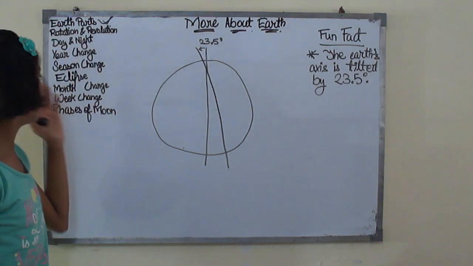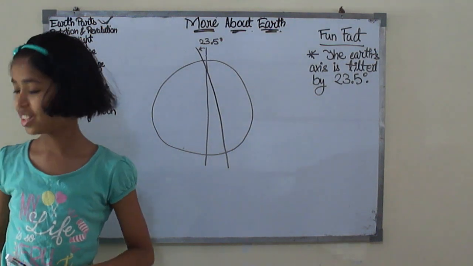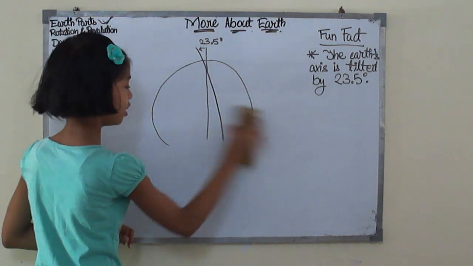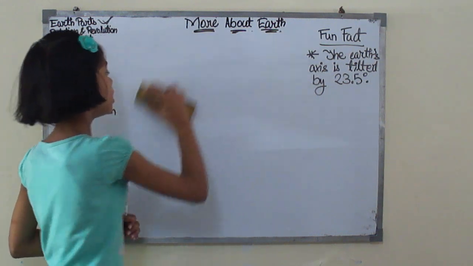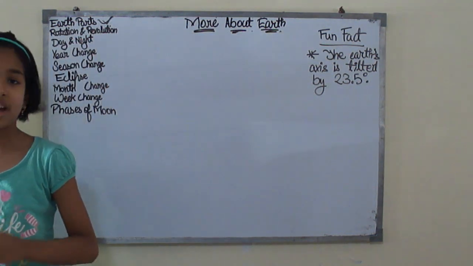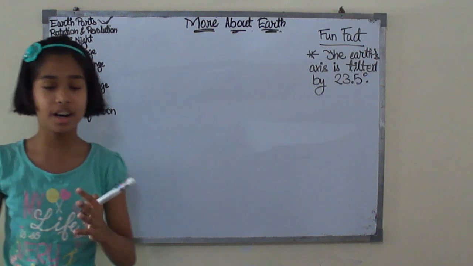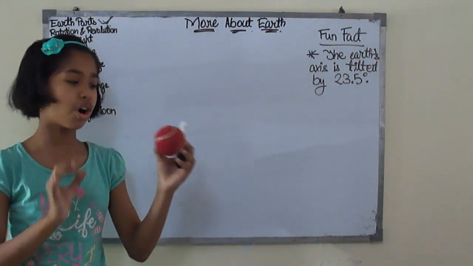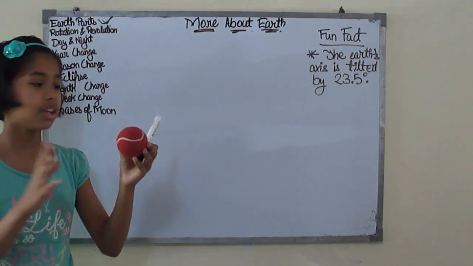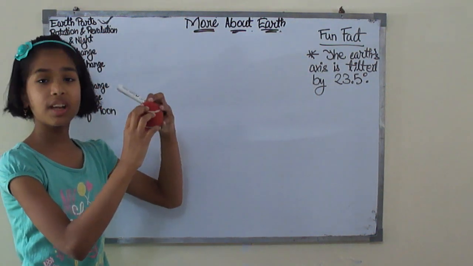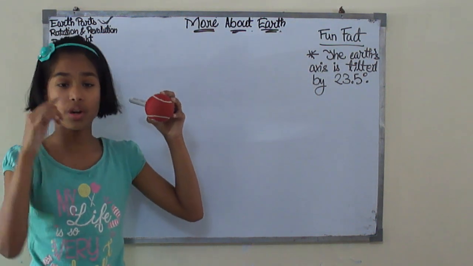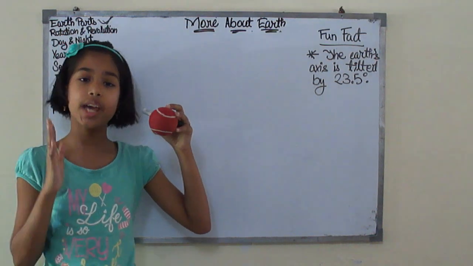Okay, so let's start with rotation and revolution, and for this let's take the Earth. Here I can't bring the Earth, so I am taking a ball to show you the Earth. Imagine that this is the Earth. Now the Earth rotates on its own axis.